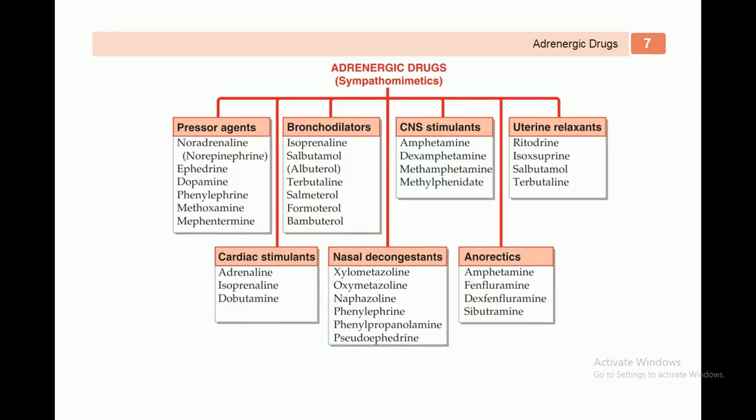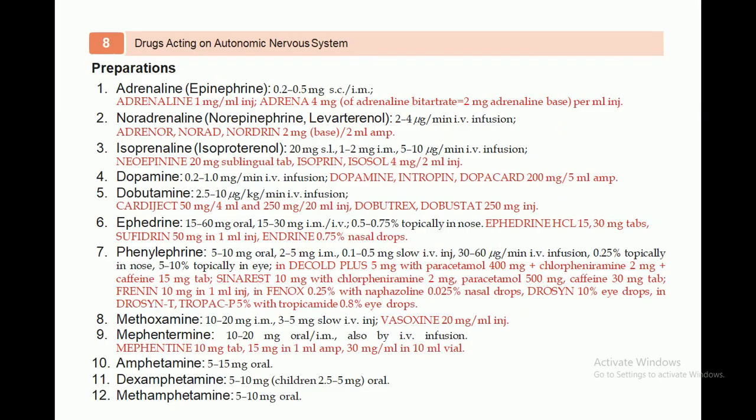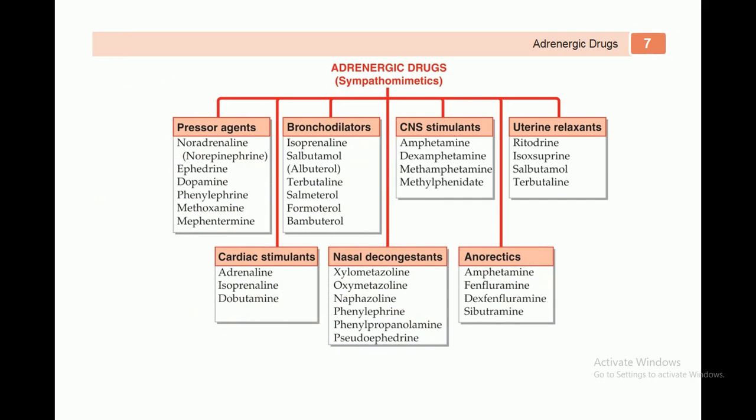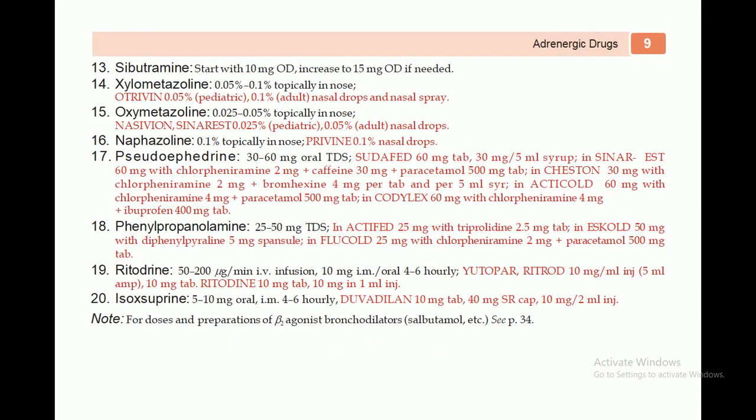So these are actually the doses and the categories, the drugs which can be classified into different categories like pressor agent, bronchodilators, CNS stimulants, diuretics, relaxants, cardiac stimulant, nasal decongestants, and anorectics. Thank you so much for watching my lectures, and you must have memorized all these doses related to adrenergic drugs or sympathomimetics. Thank you.